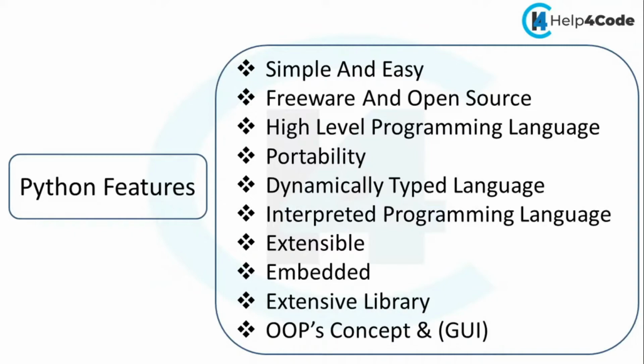Then we have the next feature, that is an extensible programming language. What does extensible mean? We can use other language programs in Python. The main advantage is that, suppose we have code in C++ or other languages, it can be embedded with Python. Then we have embeddable, which means other language programs we can embed here.